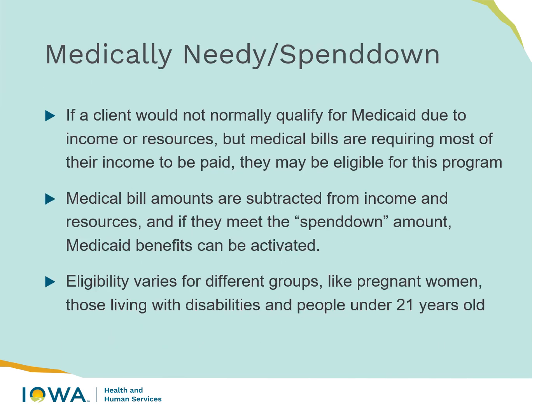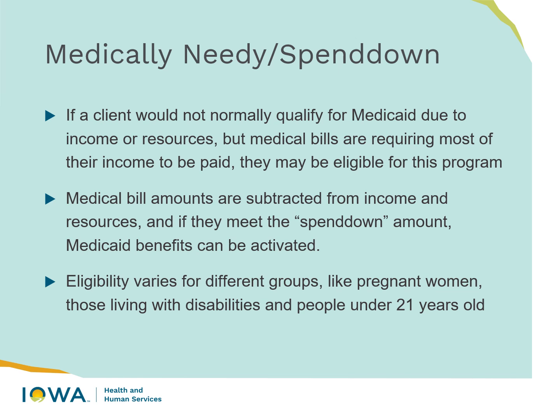Like I mentioned previously, if you are medically needy or have a spend down, this is if a client would not normally qualify for Medicaid due to income or resources, but medical bills are requiring most of their income in order to be paid. So they may be eligible for this program. The medical bill amounts are subtracted from their income and resources, and if they meet the spend down amount, Medicaid benefits can be activated.